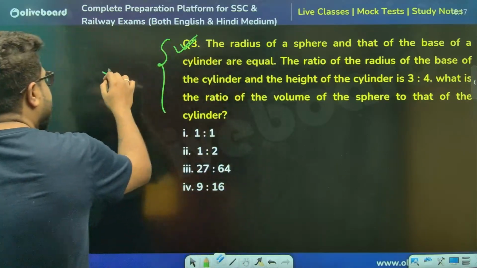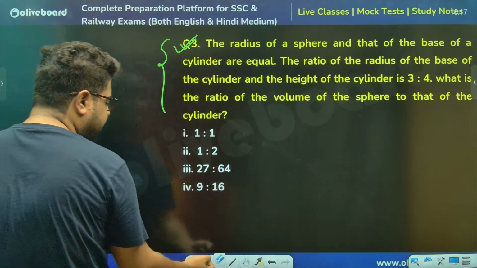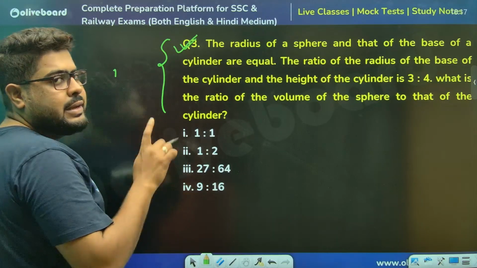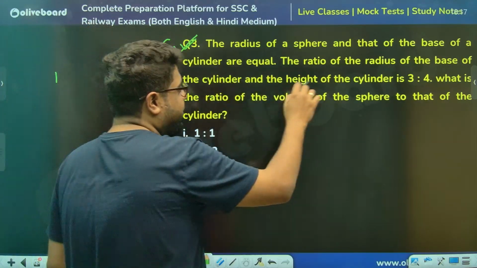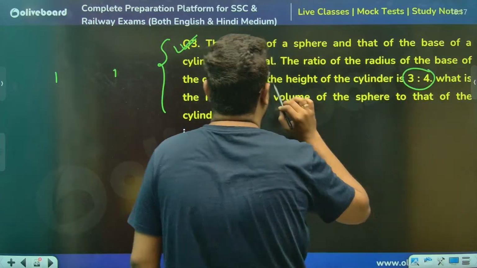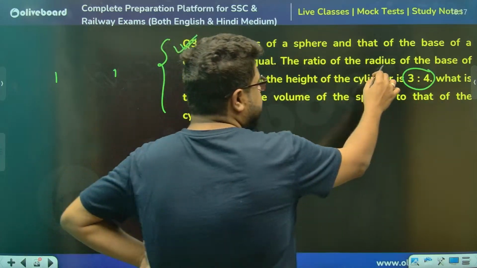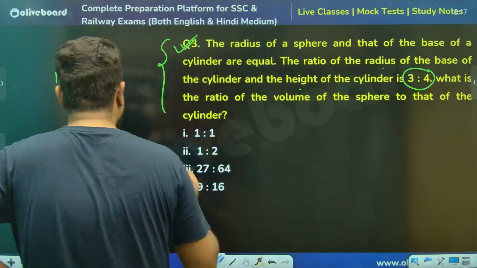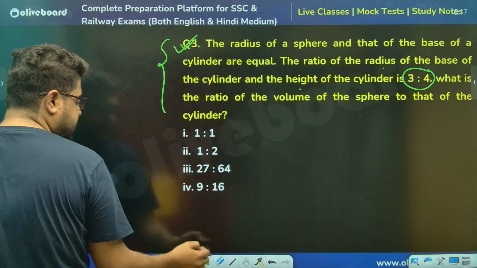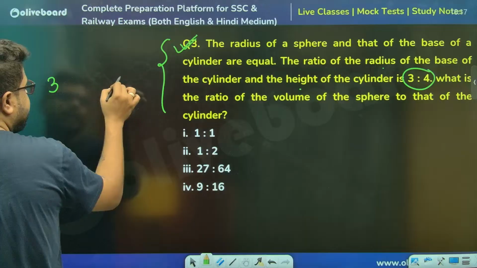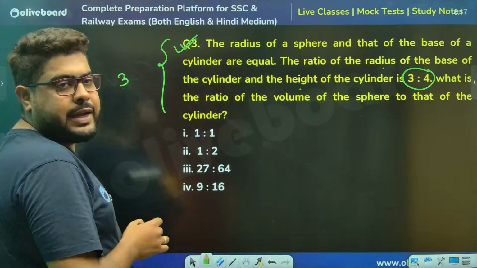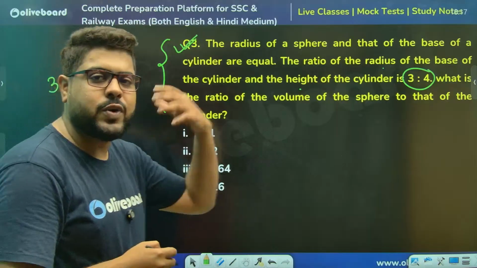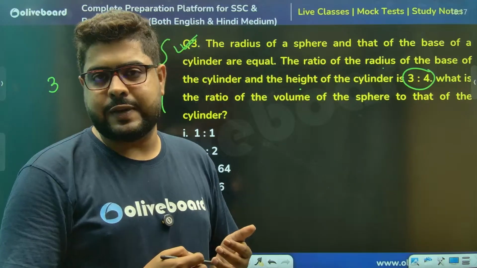But I'll make a change. If R cancels, why take R? Let's take 1 and 1. And not only 1, because there is a ratio 3 to 4, where the radius of the base is 3 and the height is 4. So rather than taking 1, let's take 3 and 3. That way my height will be 4 directly. This is how we are reducing our effort.